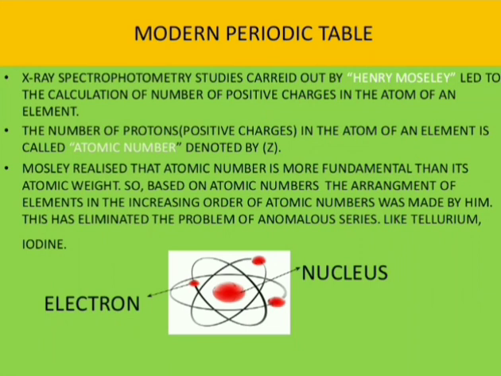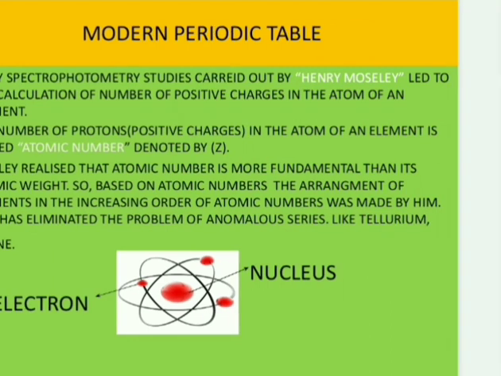The number of positive charges, nothing but the protons in an atom of an element, is called the atomic number, denoted by Z. Moseley realized that this number of protons, the atomic number, is more fundamental in carrying out studies on elements than the atomic weights. So based on that, he proposed a law.